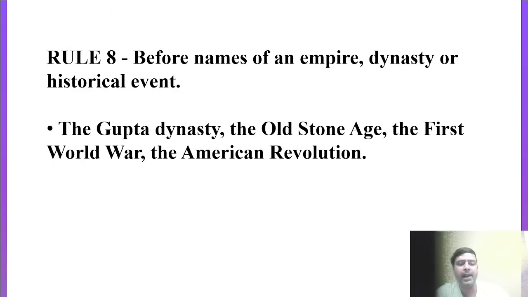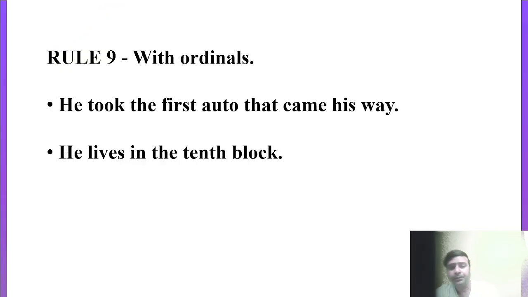Come to point number 8, before names of an empire, dynasty or historical event, like the Gupta dynasty, right? The Old Stone Age, before ages, names of an empire we can say, the First World War, the American Revolution. So rule number 8 is also important. You have to keep all these points in mind, that is how we use the article 'the'.